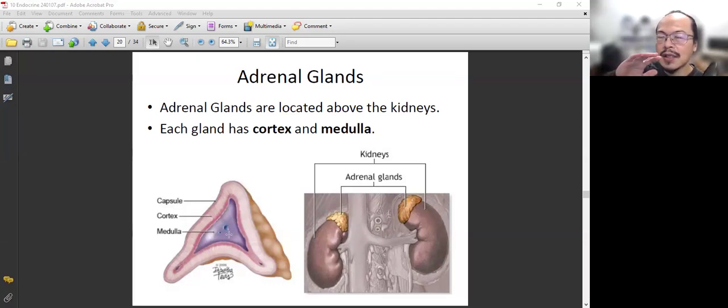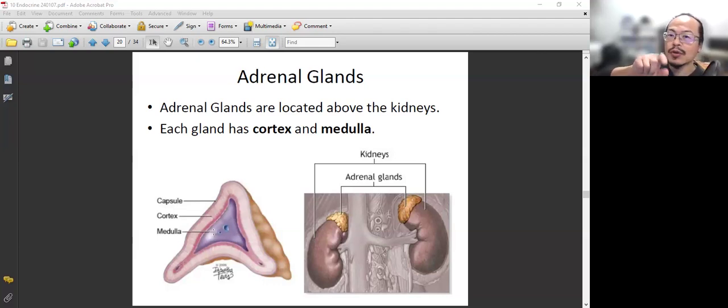These two are totally different, okay? They are not just gradually becoming medulla or gradually becoming cortex. Medulla and the cortex are totally different. They produce different groups of hormones. The adrenal medulla is part of the sympathetic nervous system. So they will release adrenaline or epinephrine and norepinephrine. So that's from the adrenal medulla.